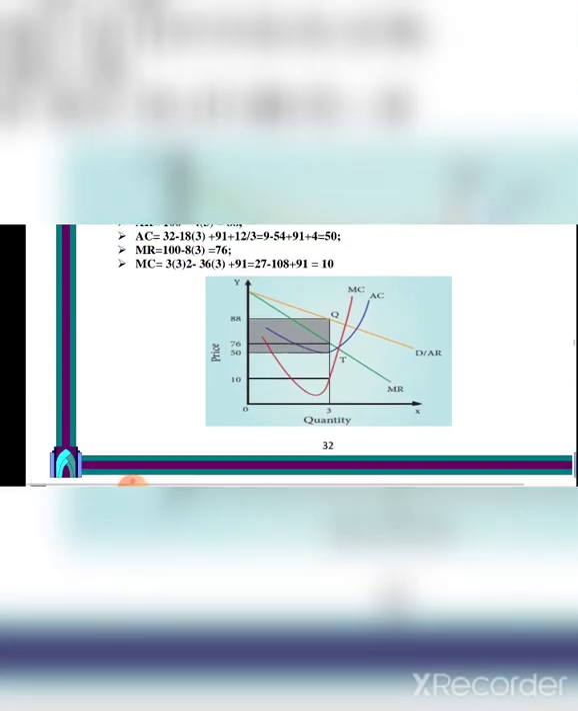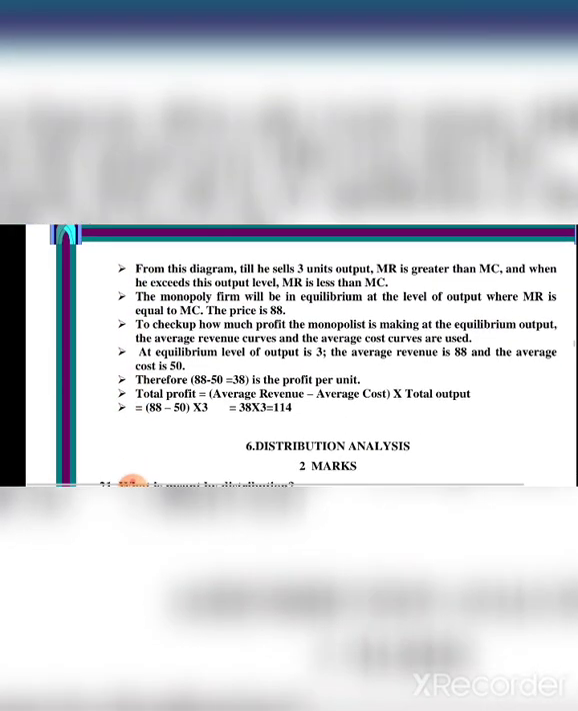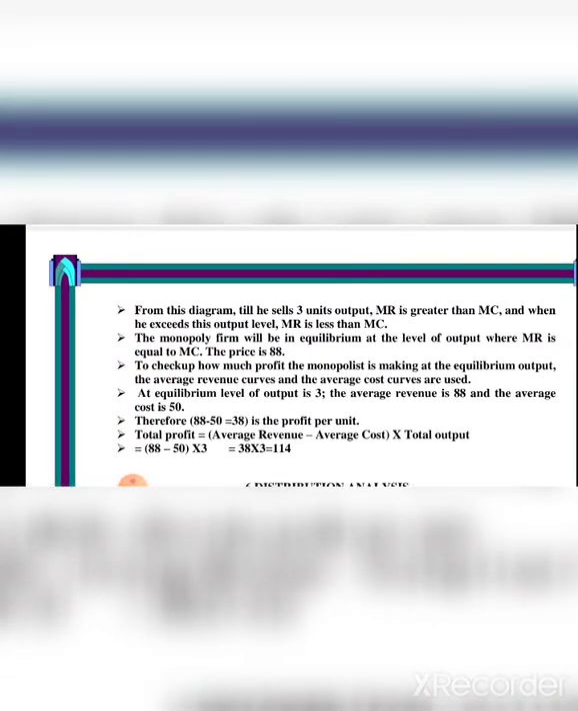You see the diagram, isn't it? So the red curve is the MC curve, the blue curve is the AC curve, the yellow curve is the AR curve, and the green curve is the MR curve. With this we are going to write the explanation. From this diagram, till he sells 3 units of output, MR is greater than the MC. And when he exceeds this output level, MR is less than MC. The monopoly firm will be in equilibrium at the level of output where MR is equal to MC. The price is 88. This calculation we have done on the top, isn't it?